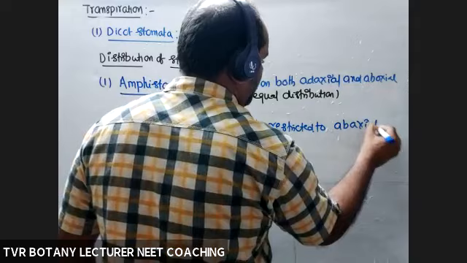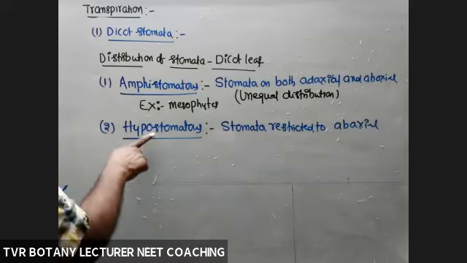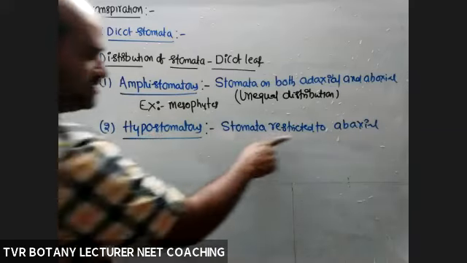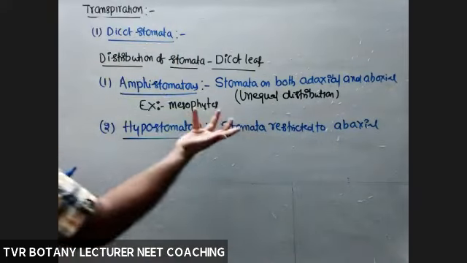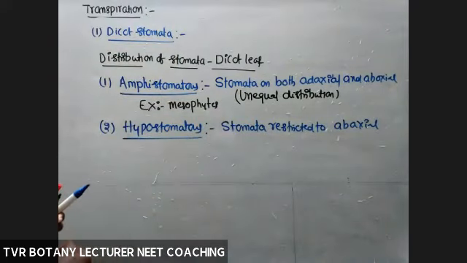Now you can understand the first year statement given. Unequally distributed, less on adaxial, more on abaxial. And the former is sometimes without stomata. Means, according to this statement, hypo means stomata restricted to abaxial only. What about adaxial epidermis? No stomata, stomata absent.